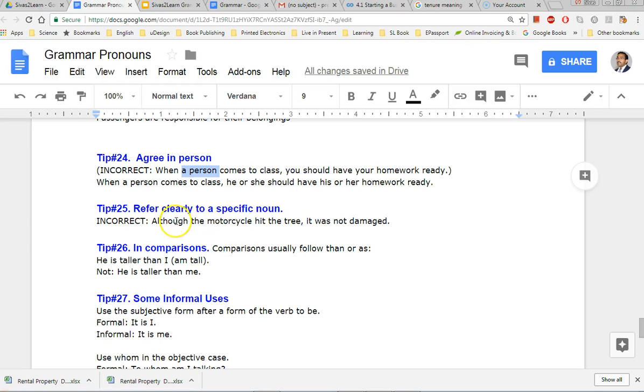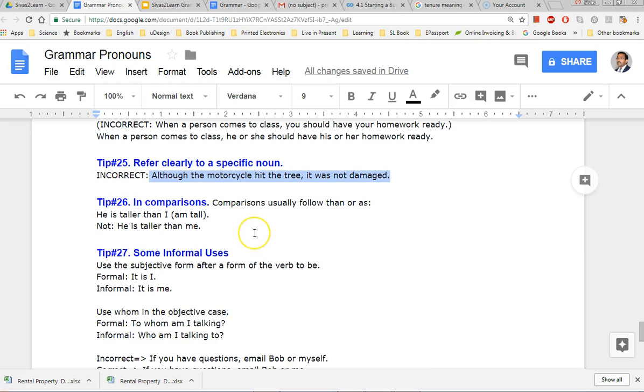Clearly, a specific noun should refer clearly to what you are talking about. Although the motorcycle hit the tree, it was not damaged. Which one, the tree or the motorbike? So you have to reword this one. It's kind of confusing, there is no clarity there.